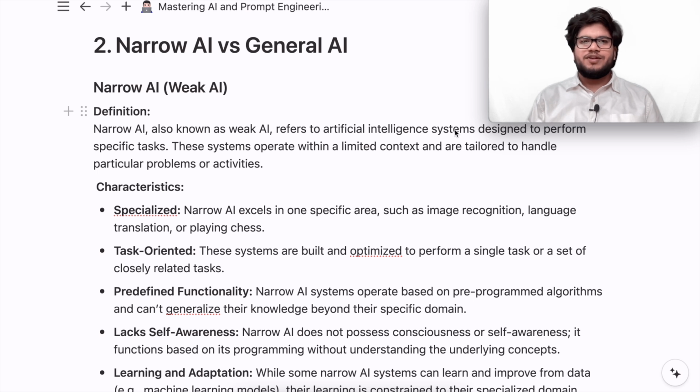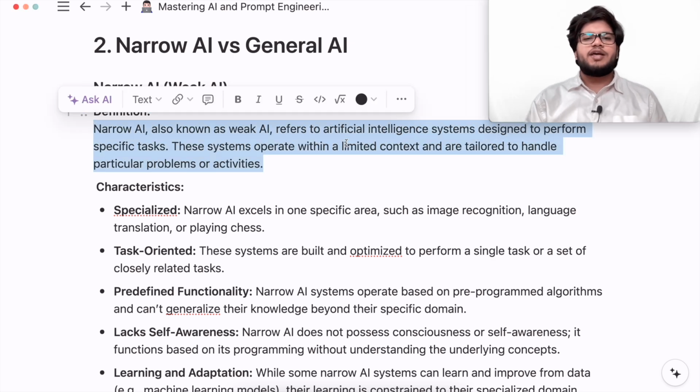So in this lecture, we'll be learning narrow AI versus general AI. There are two types of artificial intelligence. One, narrow AI, which is also known as weak AI, and there is general AI, that is not completely made yet, but it's a bit hypothetical, and it is also known as strong AI. So let us begin with narrow AI. So narrow AI, also known as weak AI, refers to the artificial intelligence system designed to perform specific tasks.